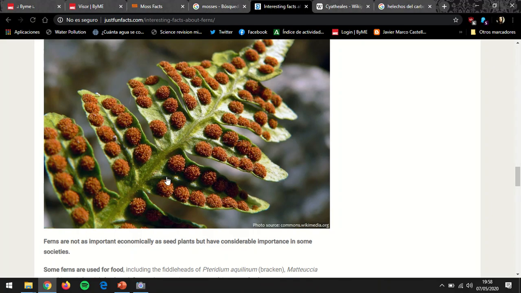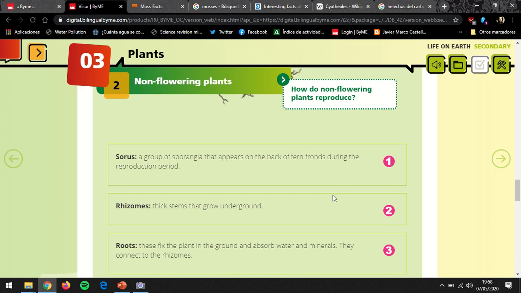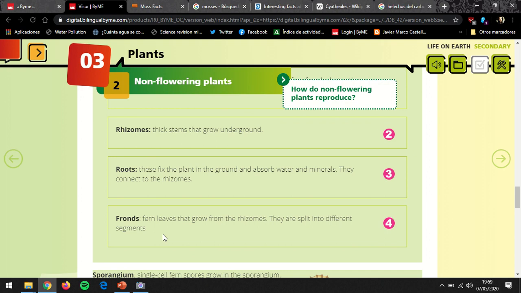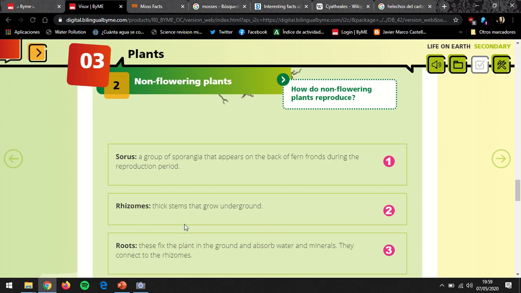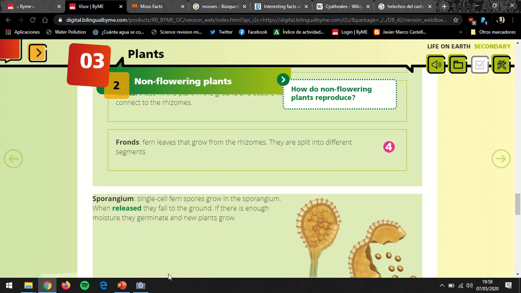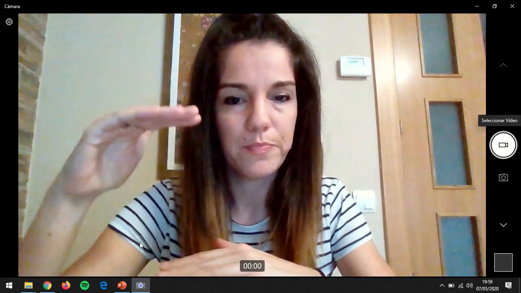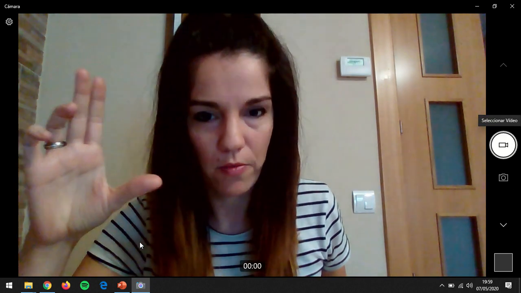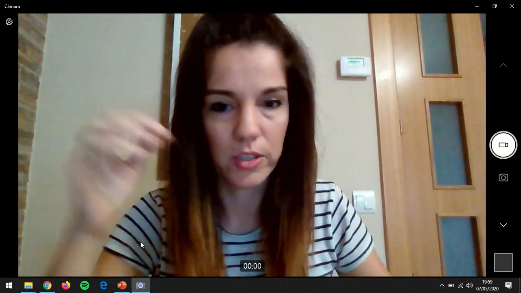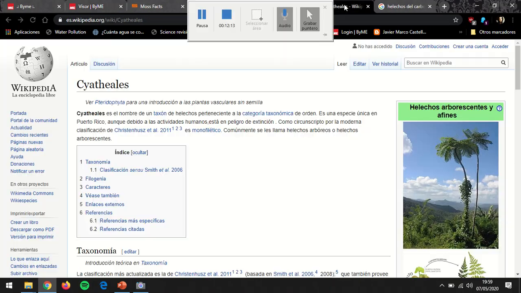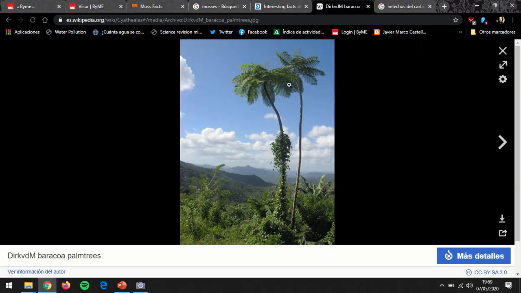So don't forget that in this case they have roots, they have rhizomes, which are their stems. They normally are underground, and then they have the fronds, their leaves, to do the photosynthesis. Okay. Nowadays we have fronds which are not very big, but we also have some fronds that can be meters high. Okay. I'm going to show you some pictures because they look beautiful. Some of them look even like palm trees or anything, you see?